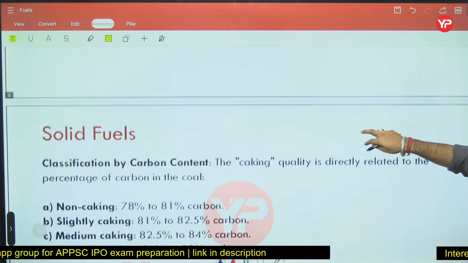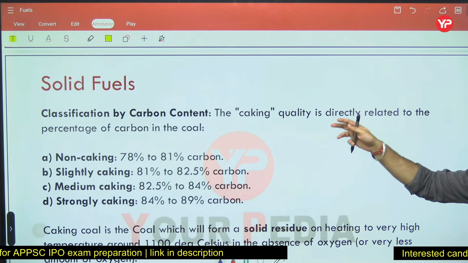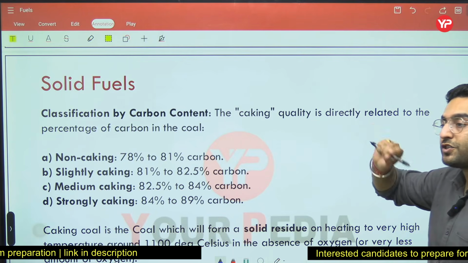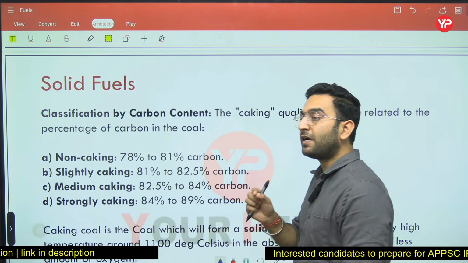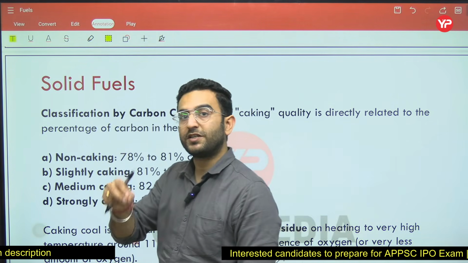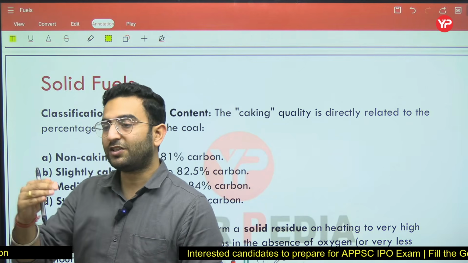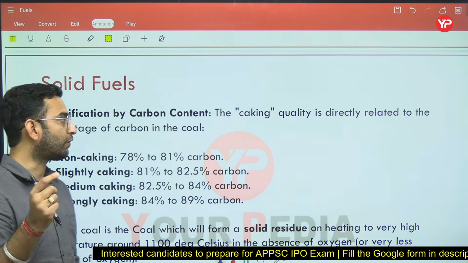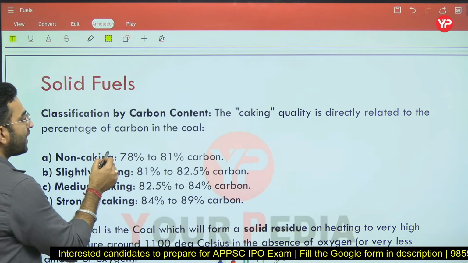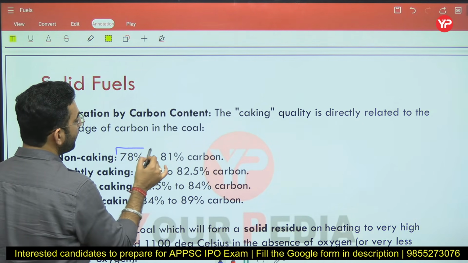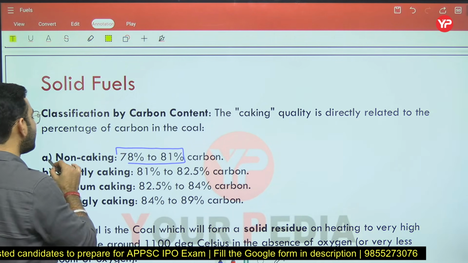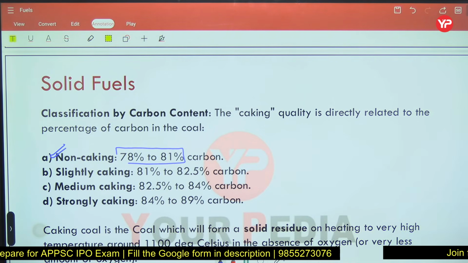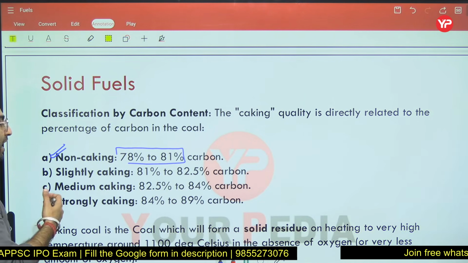How do we classify the different types of bituminous coal on the basis of caking quality? The caking quality depends upon the amount of carbon present in the bituminous coal. The higher the amount of carbon, the stronger the caking quality. For example, if the carbon content varies from 78 to 81%, the coal is considered non-caking.